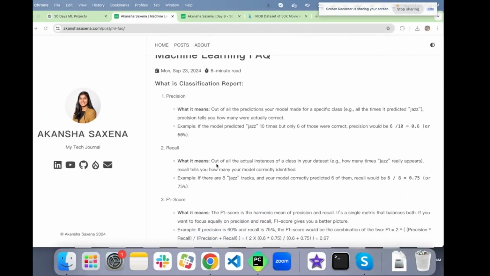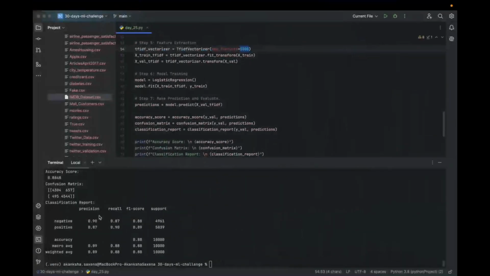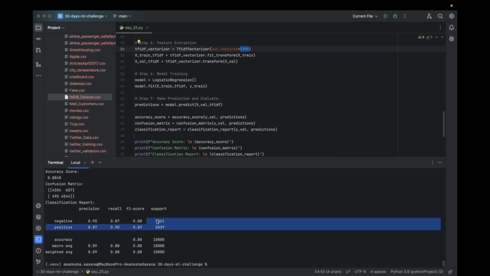The recall value is this: if there were 10 instances of positive reviews, how many did it actually predict? So 87% of the time it predicted those negative reviews, and 90% for the other. Strange, but this is how it is coming. So it could have performed better with the positive reviews. It is performing average for both negative and positive.